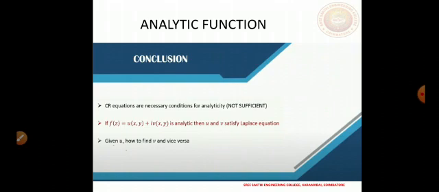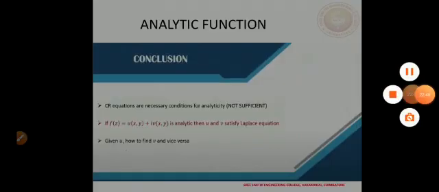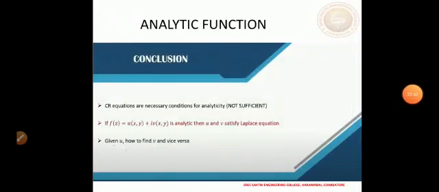This is what we have seen today. More importantly, we have seen that given u, which satisfies the Laplace equation, that is, given u as a harmonic function, how to find this v, and vice versa, given v we can find u with the help of the CR equations.